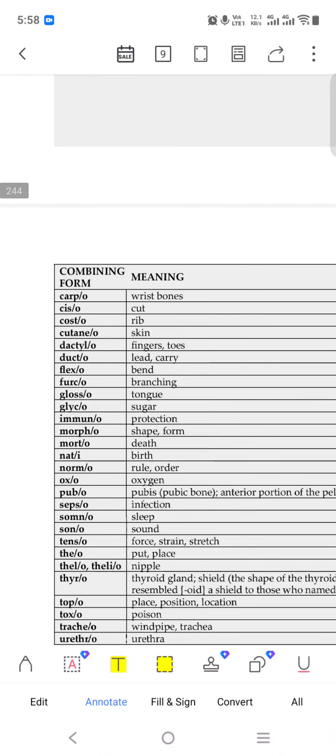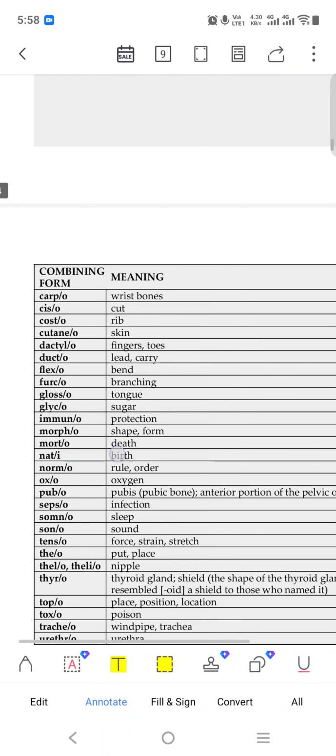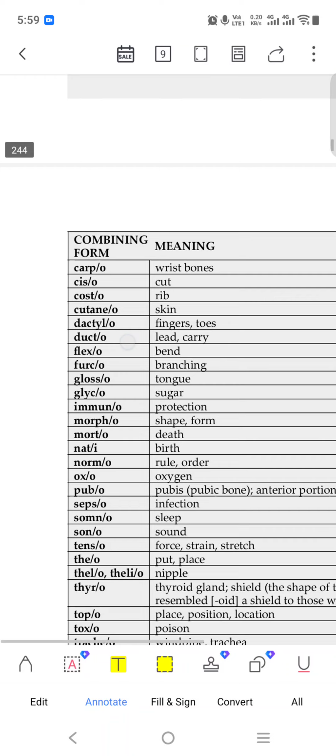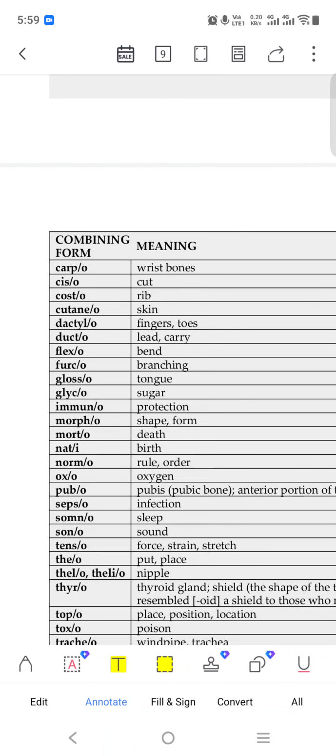Carpo. So here are given the combining forms and their meanings. Carpo means wrist. Whenever the word carpal or carpo comes, it means wrist, our hand wrist, wrist bone. And cis, it is cut. Costo means the rib, chest bone. Okay, it is rib.